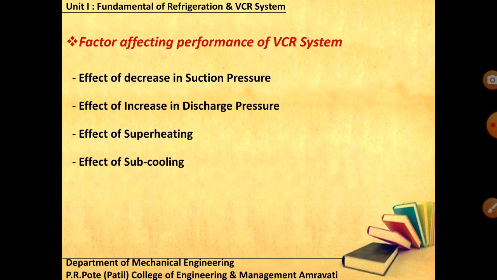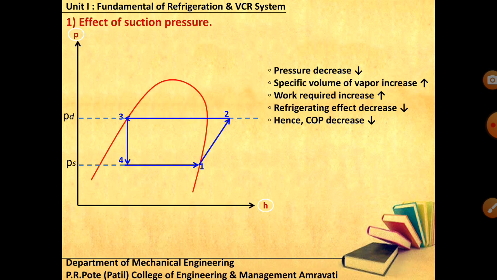Superheating means there must be vapor refrigerant at the exit of the evaporator, and sometimes at the entry of compression also. That is the effect of superheating. And subcooling: after condensation, when you reach the saturated liquid, you must have some more drop in temperature at the same pressure, so that the performance can be examined. So let us see these few parameters.